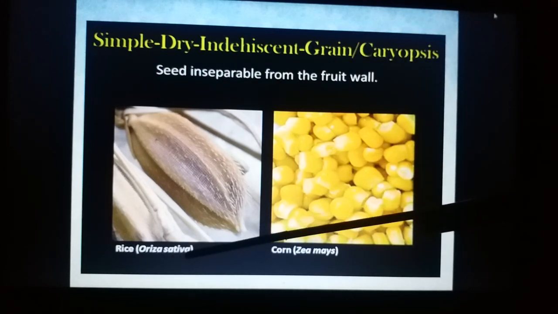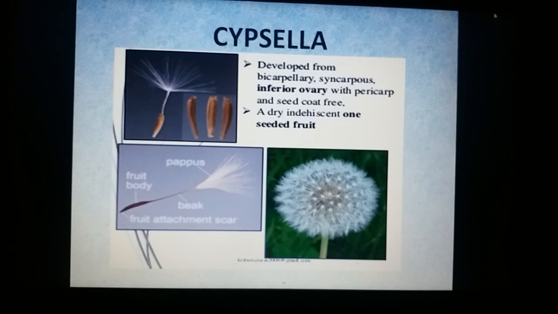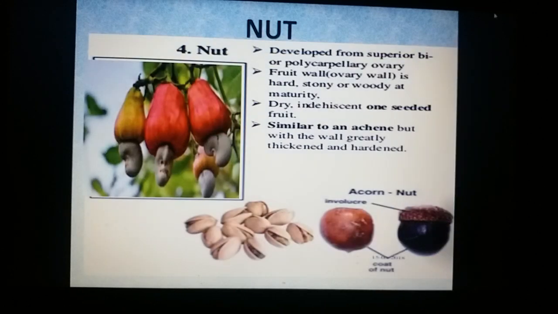The best examples here are rice and corn. This is cypsela, developing from an inferior bicarpellary syncarpous unilocular ovary. I repeat, inferior bicarpellary syncarpous unilocular ovary, and there is a persistent pappus. There is a hairy structure on the fruit helping the dispersal of the fruits. The best example for this is Asteraceae members, any Asteraceae members.